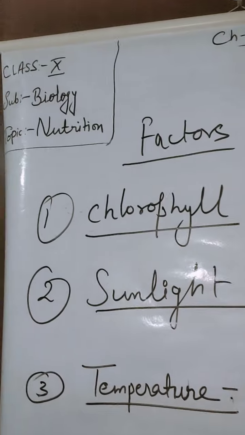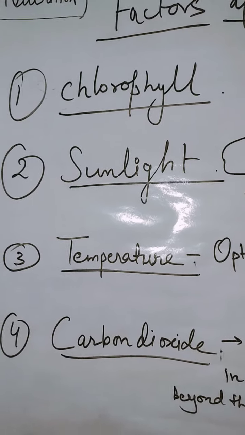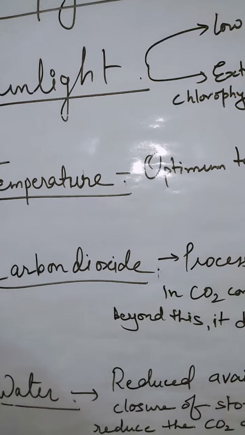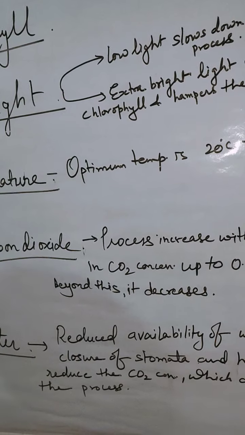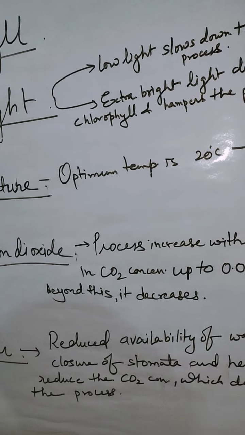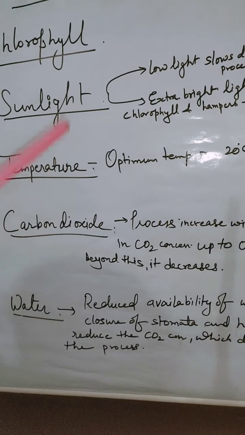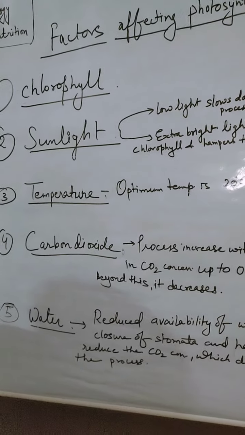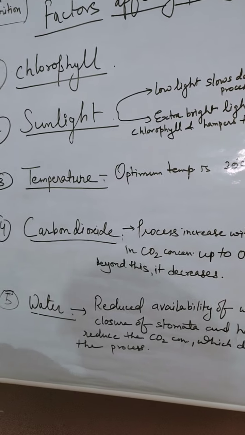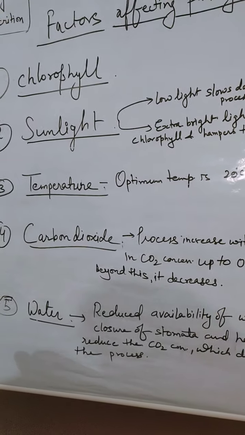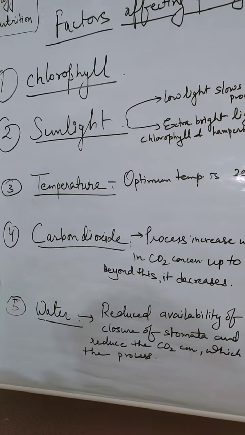So this is all about how photosynthesis takes place in green plants as a mode of autotrophic nutrition. Now let's see the significance of photosynthesis. Photosynthesis is a life supporting process, because oxygen is released as a byproduct, and oxygen is required for respiration by all living organisms on this planet.